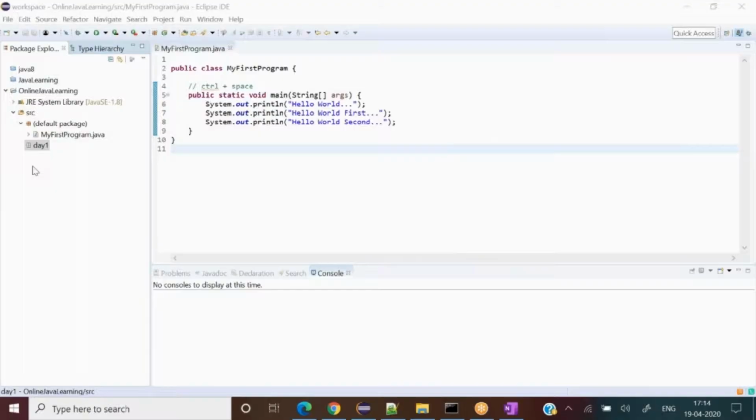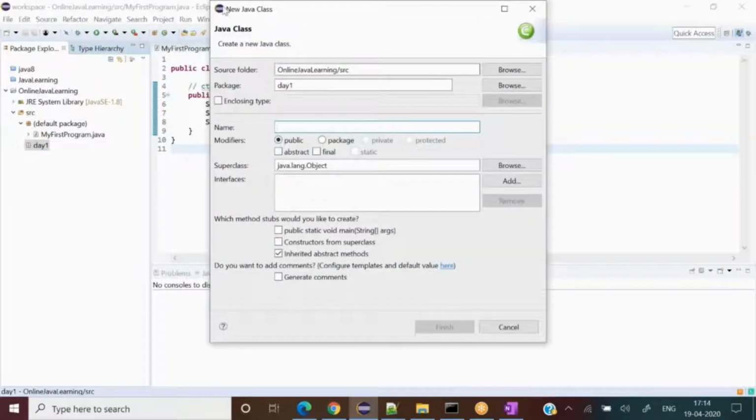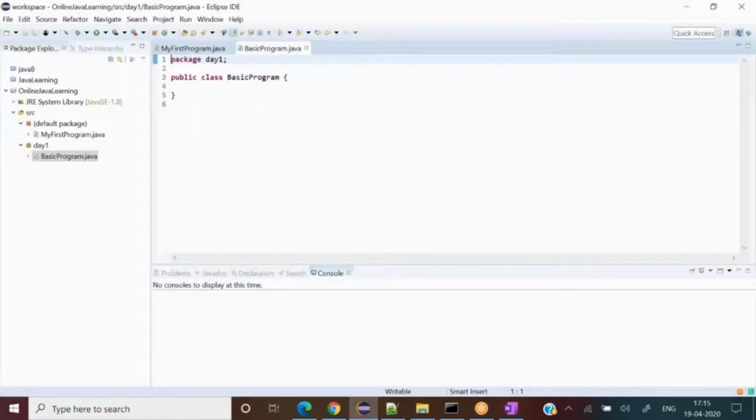Okay, so what I have done, I have created one package over here, and now I'll create a class, let's say basic. So what I have done, class, and now I have to design my main door so that I can enter into my program.